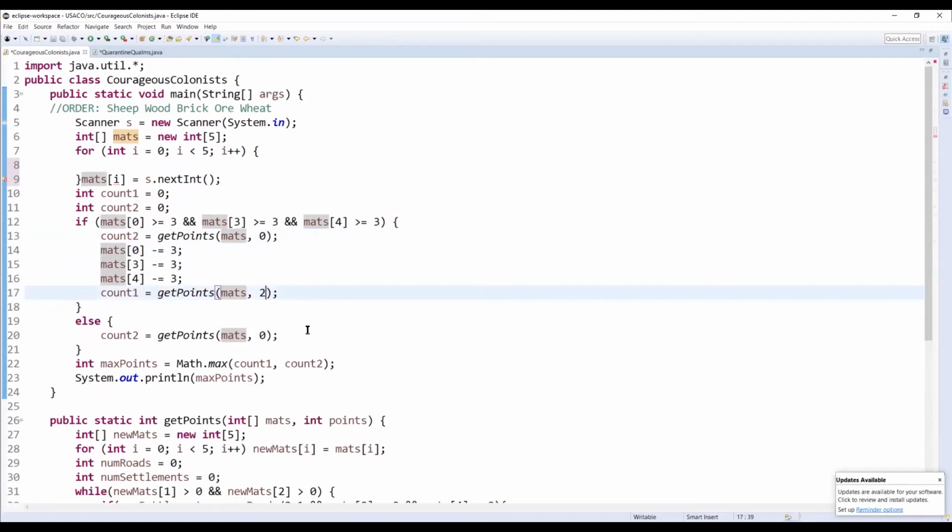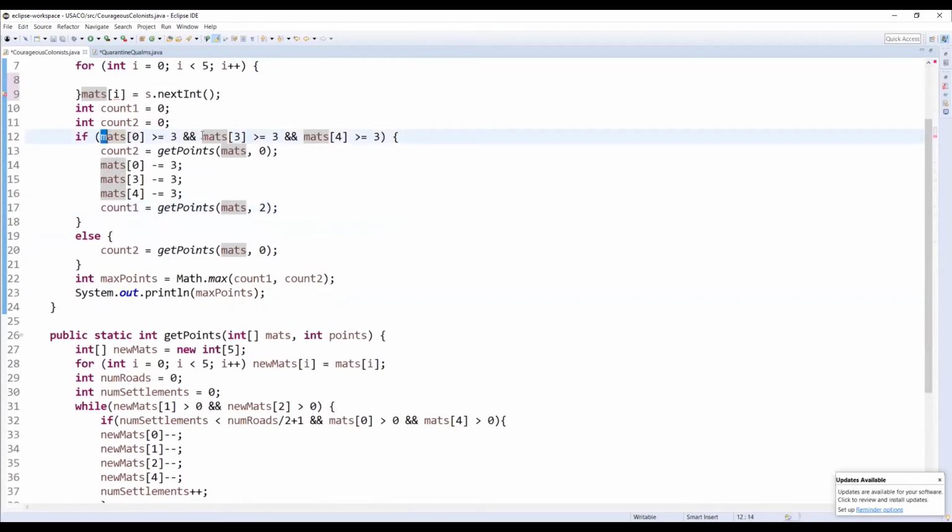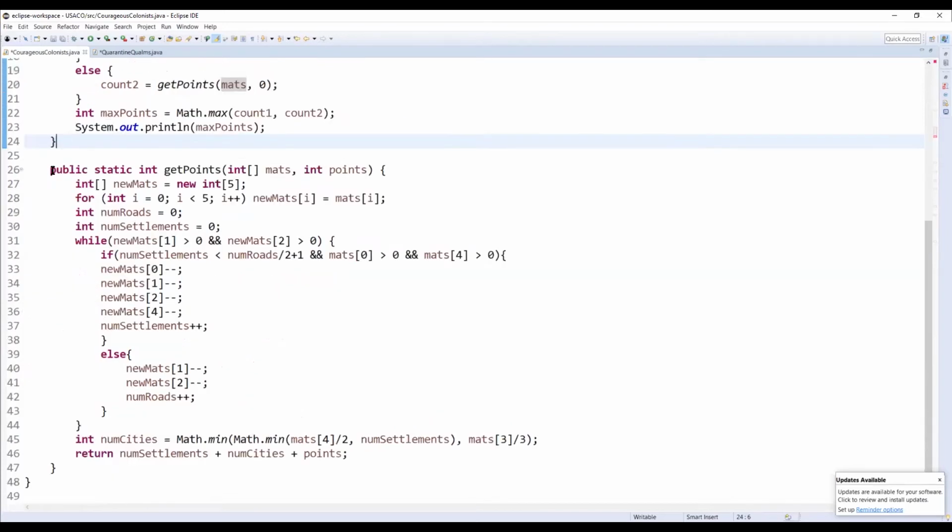So first we're going to pass it into the method without building a town hall, and then we're going to pass it into the method with building a town hall, which means subtracting from the array and adding 2 points. And if we don't have 3 of these resources, then we can't even build a town hall in the first place, so we're just going to pass in 0. Now this method here, get points, gets through everything else. Because again, the town hall gets out of the way first, and then we can just go full on greedy algorithms for the rest.